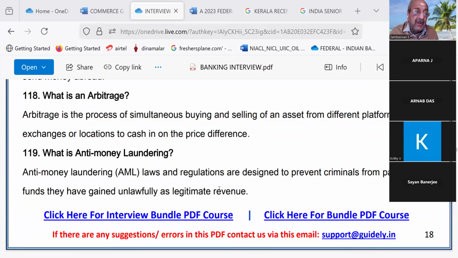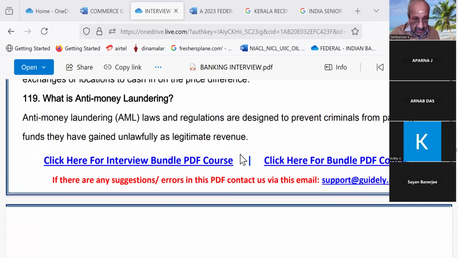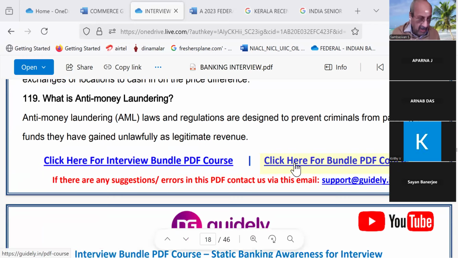Yeah. What is an arbitrage? An arbitrage is the process of simultaneous buying and selling of an asset from different platforms, exchanges, or locations to cash in on the price differences. This question has not been asked so far, but still you know it. This next one is important.